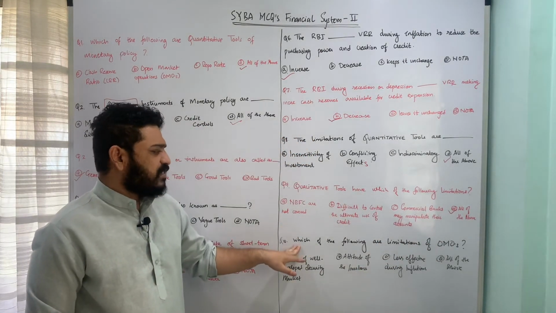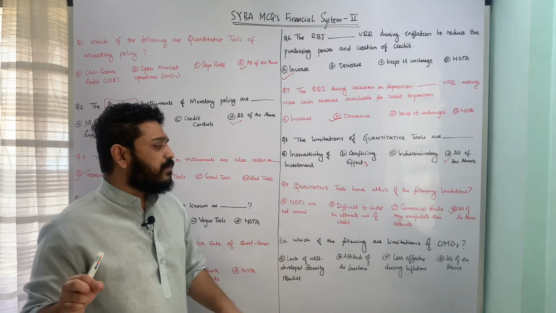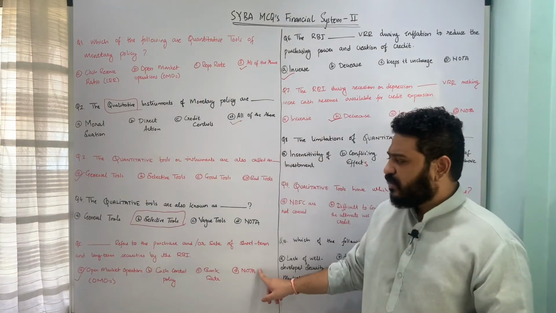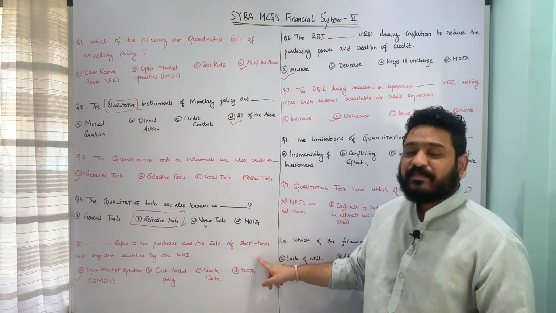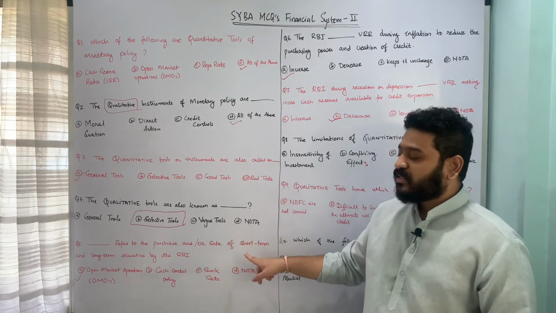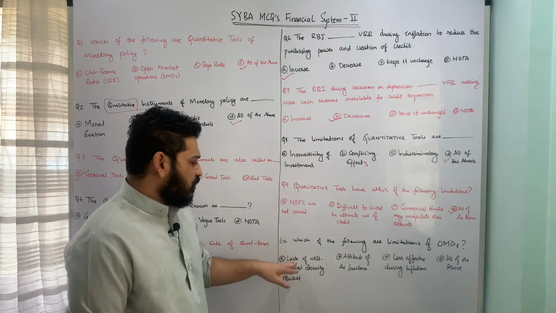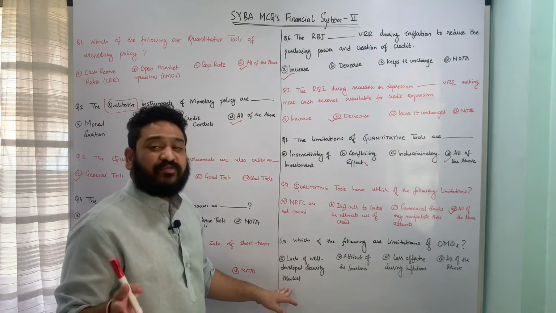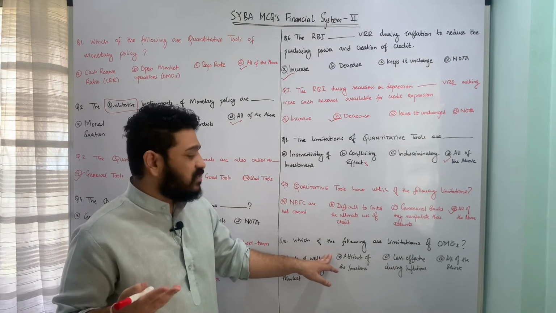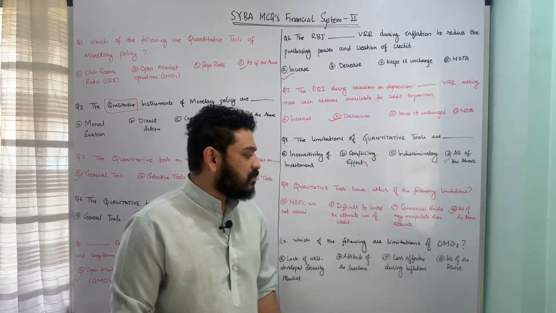Let us now move to the last question in this segment, and the question is, which of the following are limitations of open market operations? We have seen what open market operations means in the question number 5. It refers to the sale and or purchase of short-term as well as long-term securities by the Reserve Bank of India. So what are the limitations to this OMOs? The underlying options are lack of well-developed securities market in India. Second is attitude of the investors. Third is less effective during inflations, and last is all of the above.